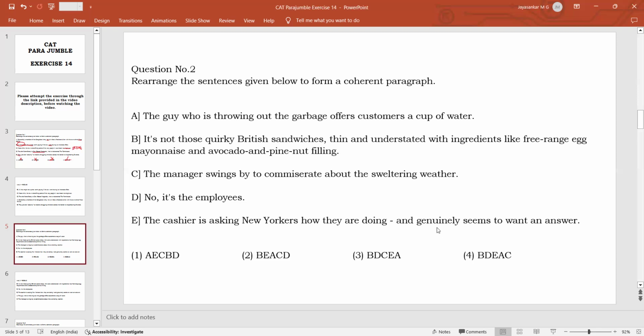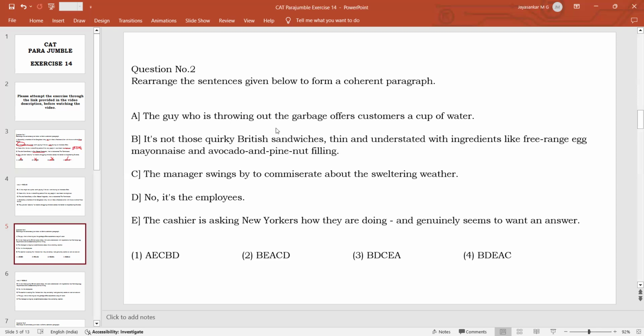It means he is not just making small talk for the sake of pleasing them. He seems to be very genuinely concerned about his customers. The manager also swings by, meaning in between his duties he is coming by to commiserate about the sweltering weather. Commiserate means to express sympathy. Sweltering means very hot, so it must have been very hot outside. The manager comes and talks to the customers, and they discuss how hot it is. Commiseration means expressing sympathy with somebody, or expressing similarity of opinion regarding something with somebody.